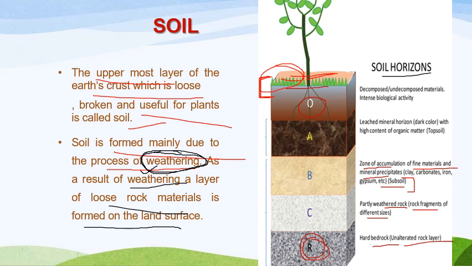Next is our A layer. It is leached mineral horizon, which is dark in color because of the humus content in it and lots of organic matter which is found in this A layer. That is why it is also known for its highest organic content, and that is the reason why it is black in color. It is also under topsoil. This is your subsoil. This is your loose bedrock or loose parent rock, and this is the hardest bedrock or unaltered bedrock, and this is what the common soil or the soil which we actually experience in our day-to-day lives.